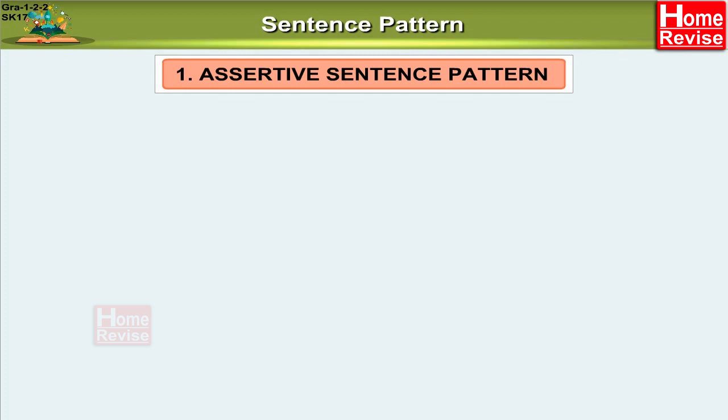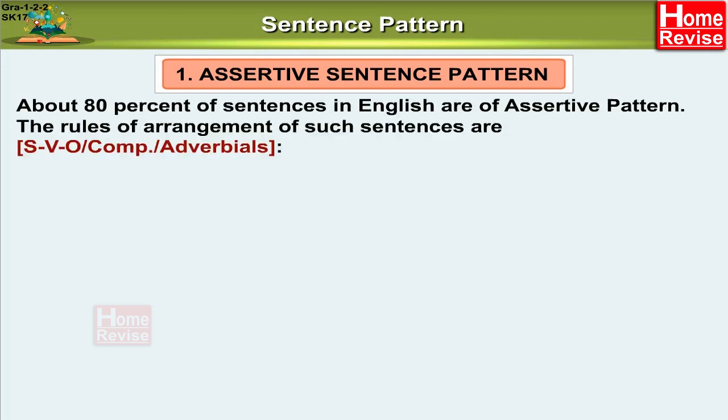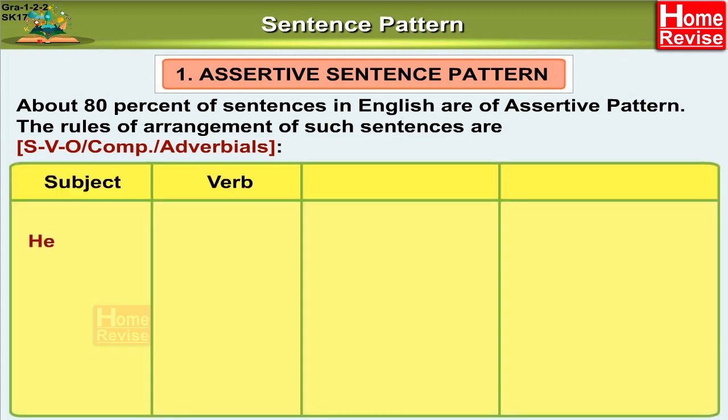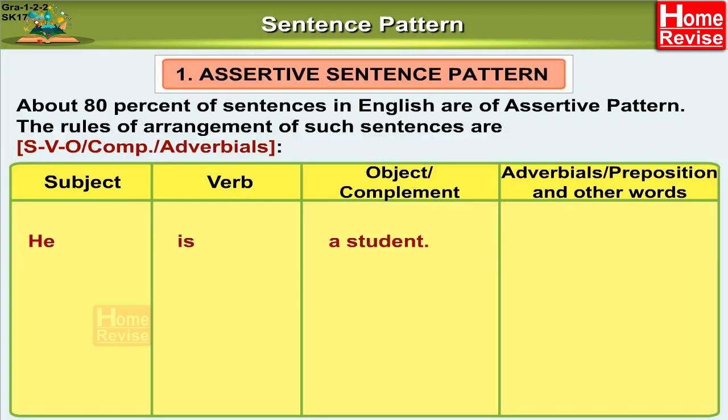Sentence pattern. 1. Assertive sentence pattern. About 80% of sentences in English are of assertive pattern. The rules of arrangement of such sentences are subject, verb, object or complement, or adverbials. Subject, he, verb, is, object or complement, a student. Subject, Professor Das, verb, cancelled, object or complement, our class, adverbials or preposition and other words, yesterday.